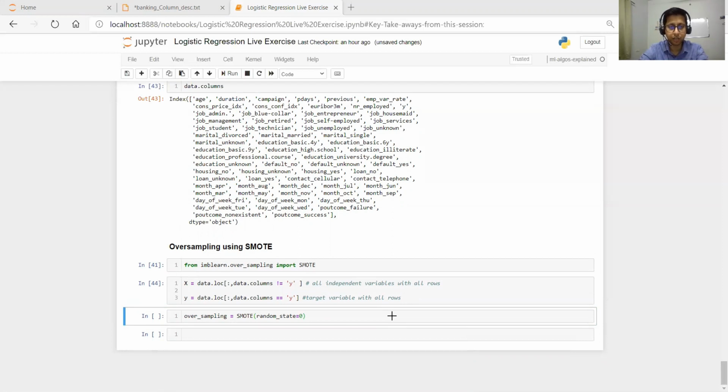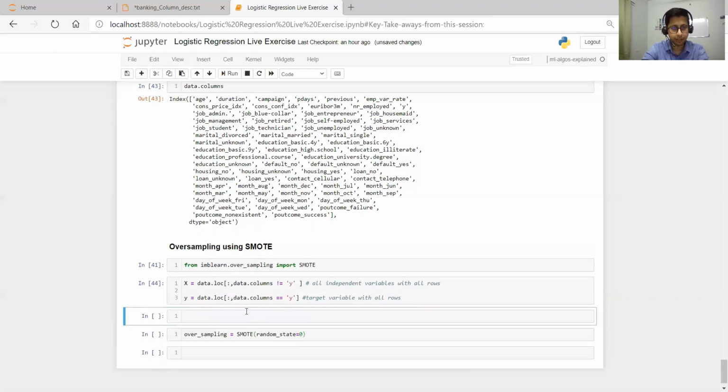Now we need to do the train test split. So x_train, x_test, y_train, y_test. x contains the independent variables, y contains the target variable, that is the dependent variable, is equal to train_test_split.